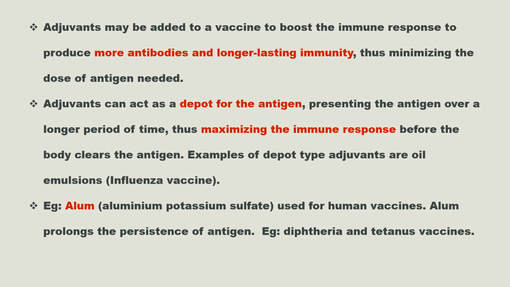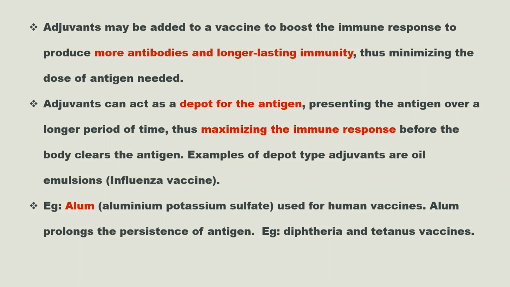So, an example of this depot type adjuvant is oil emulsion. In the case of influenza vaccine, we are using oil emulsion as adjuvant. Another type of adjuvant is alum, aluminum potassium sulfate. It is used for human vaccine. Alum prolongs the persistence of antigen.